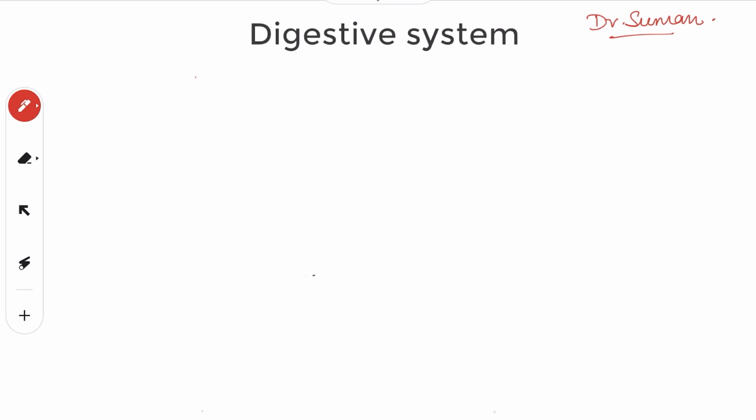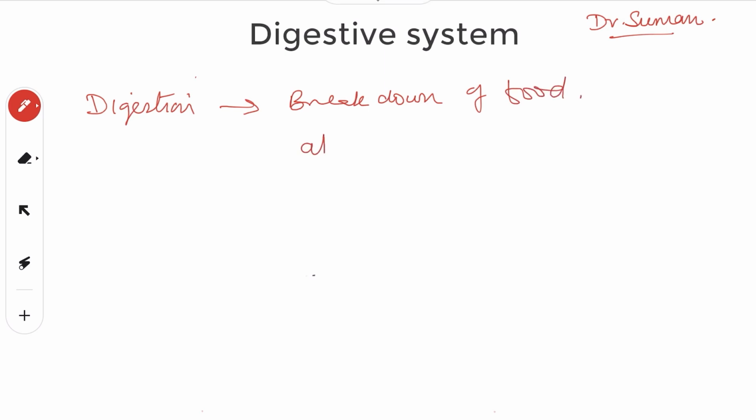Now, digestion means the process in which there is breakdown of food into a form which can be easily absorbed by the cells of the body, and this food should be able to cross the cell membrane. It should enter the cell. It should be in a soluble form, right?